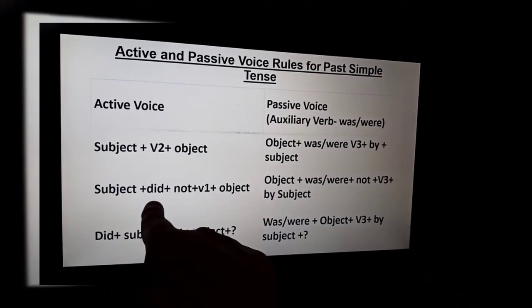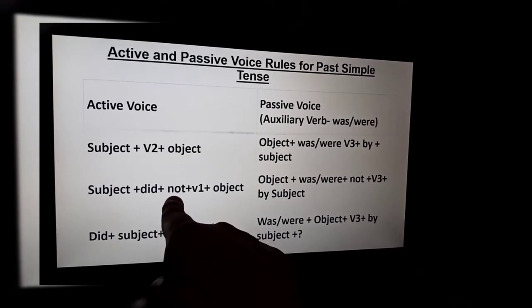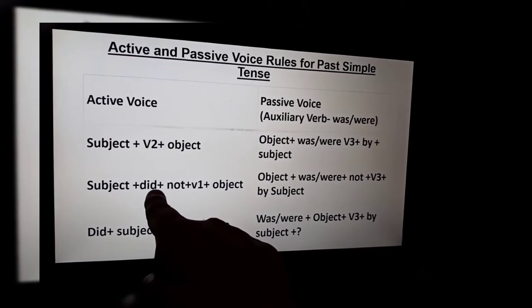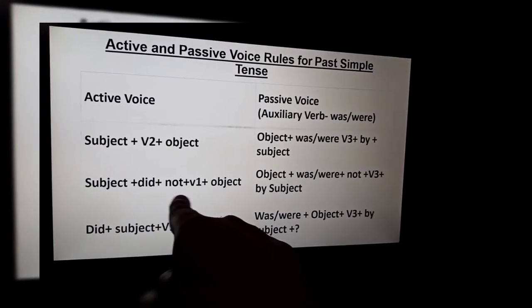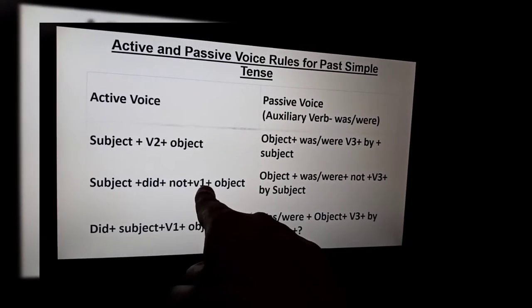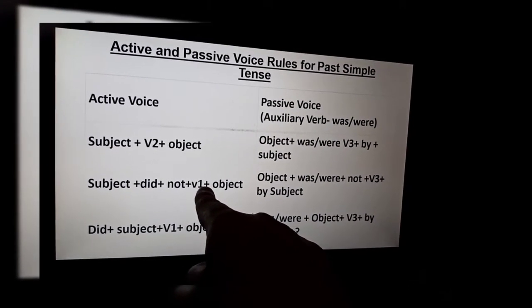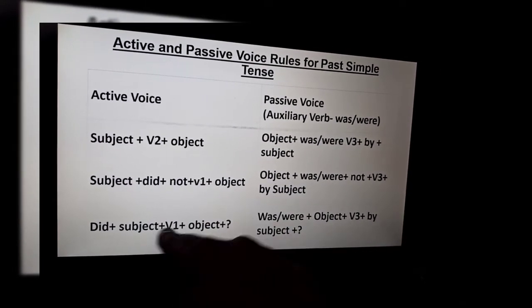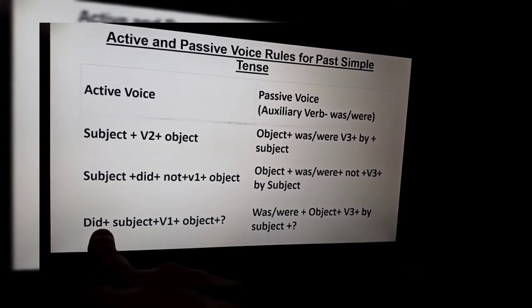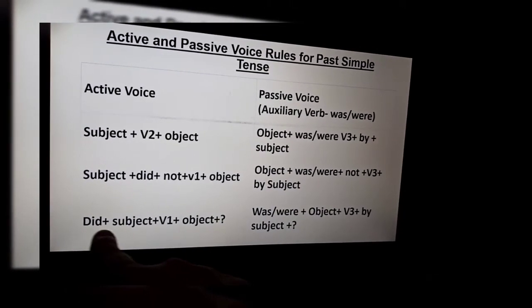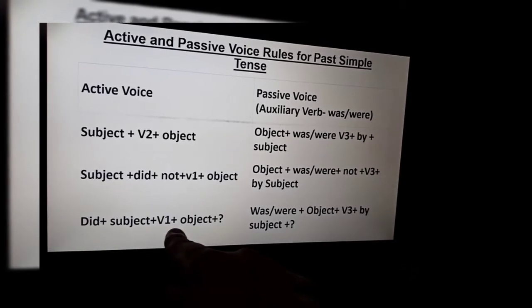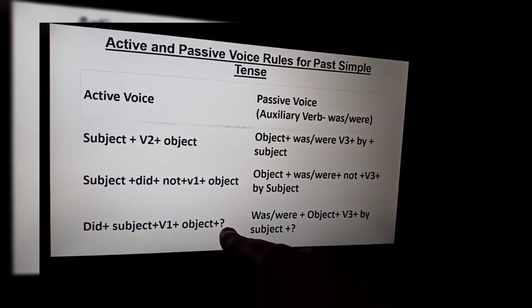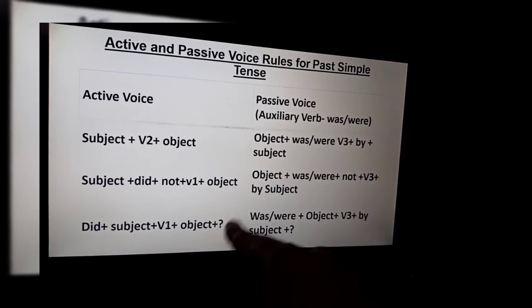In case of a negative sentence, when we put did not in the sentence, did is already a second form, do, did, done, as you know. Then we will put the first form in the sentence and then the object. In case of interrogative sentences, did is placed before the sentence, then the subject, then the first form of the verb, then the object, and we will place a question mark at the end.